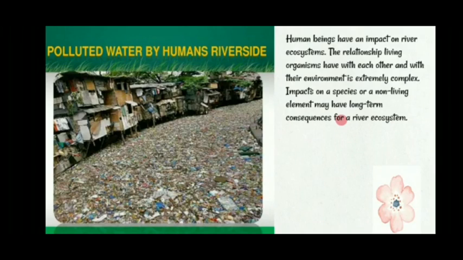Treated water by humans, riverside. Human beings have an impact on river ecosystems. The relationship living organisms have with each other and with their environment is extremely complex. Impacts on a species or a non-living element may have long-term consequences for a river ecosystem.